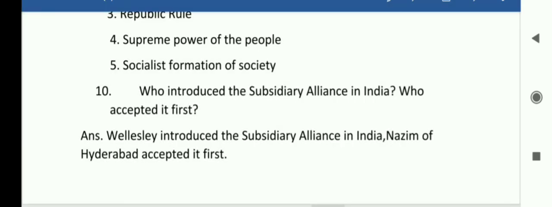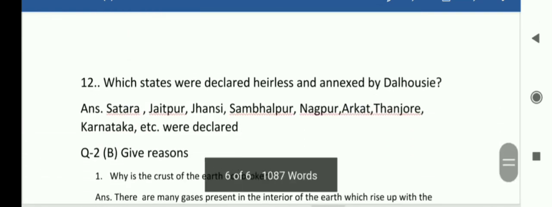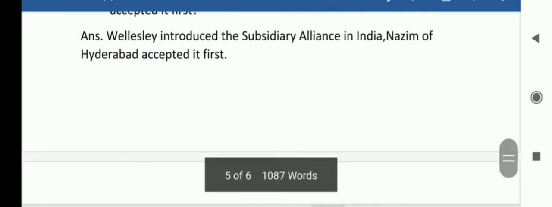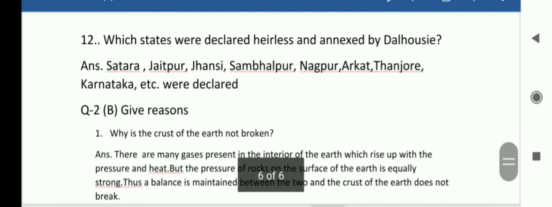Next, students, you can see, okay, 11 number, which states were declared as lapsed and annexed by Dalhousie.